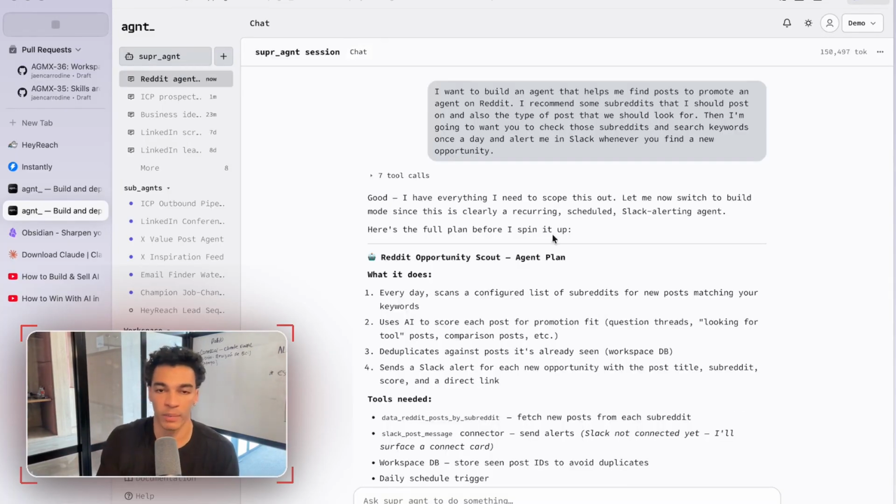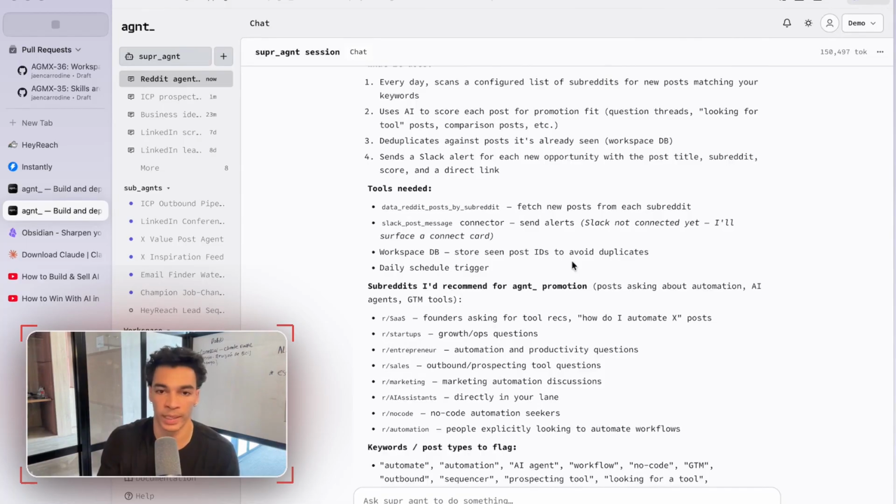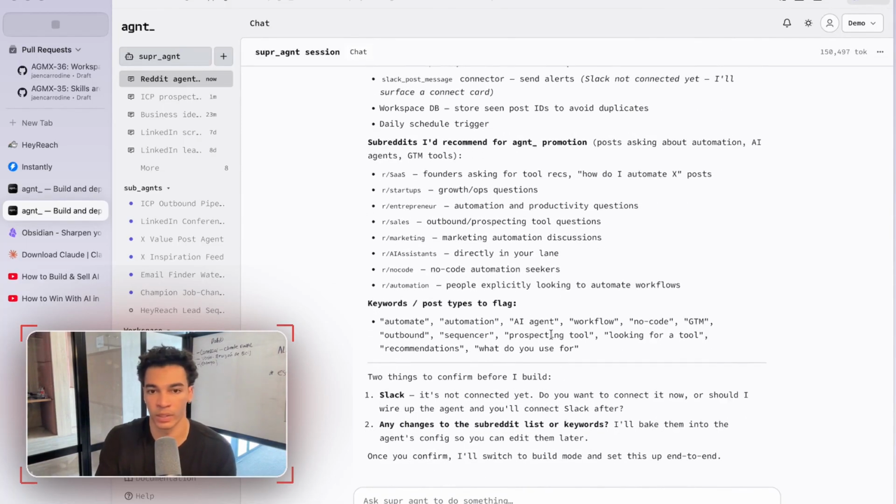Okay, that just finished up, it looks like we have a good plan here. It knows what tools it needs. It's decided on some subreddits that it wants to search and some keywords to flag. Generally, if I was actually setting this up live, I would go a little bit more in depth and think more about exactly what the keywords were and maybe add a list of more subreddits. But for demo purposes, I think this is good enough.